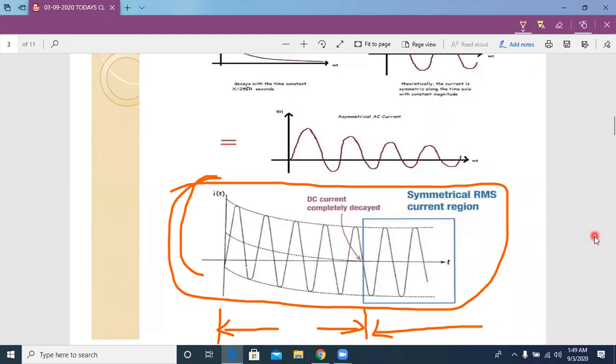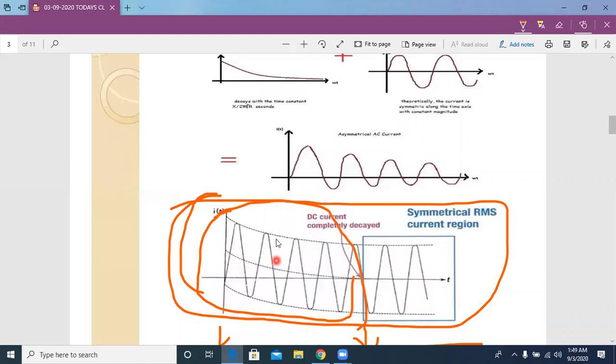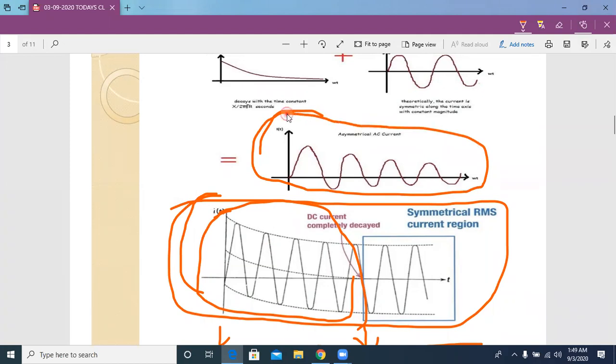Okay, now let's see how we are going to represent this asymmetrical current in a graphical manner. This asymmetrical current is nothing but this one. It is the same thing we drew in this diagram. This one is also an asymmetrical diagram, and this one is also an asymmetrical diagram.